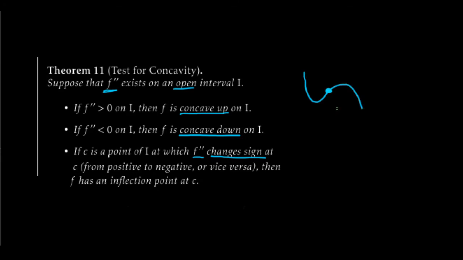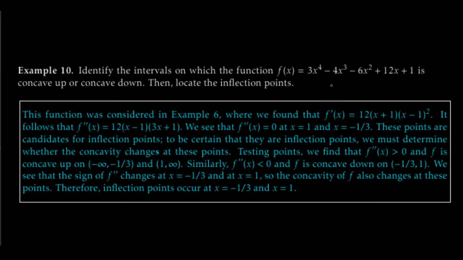All right, let's do an example. Okay, example number 10. We're going to use a familiar function, one we used in the last video. So let's identify the intervals on which the function f of x equals 3x to the fourth minus 4x to the third minus 6x squared plus 12x plus 1 is concave up or concave down. Then we're going to locate all of the inflection points. That is, we're going to locate all of the places where this function changes its concavity.